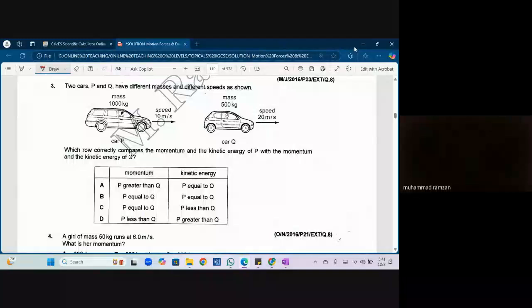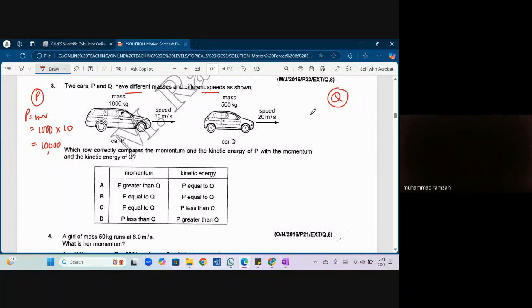Let's proceed. Two cars P and Q have different masses and different speeds as shown. Which row correctly compares momentum and kinetic energy of P and momentum and kinetic energy of Q? So for P, I'm going to write it here. For Q, I'm going to write it here. So what is the momentum? Momentum is equal to mv. What is the mass? It is 1000 kg. What is the velocity? It is 10. So can I say कि हमारे पास momentum जो है वो 10,000 है.